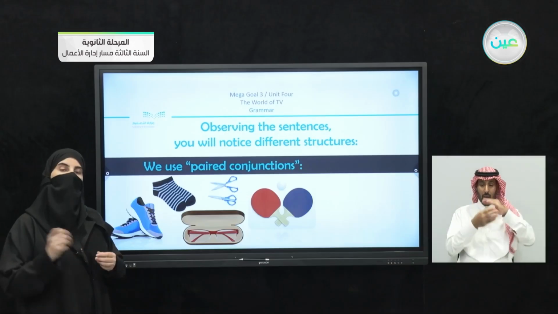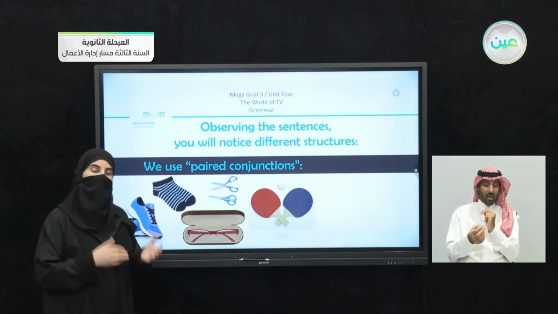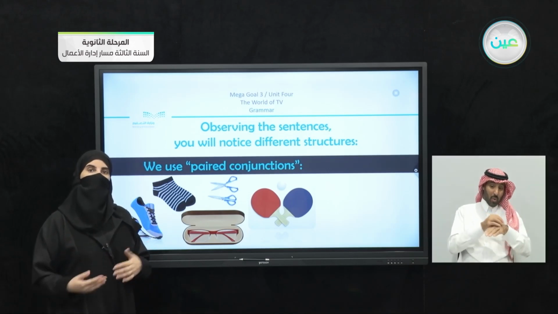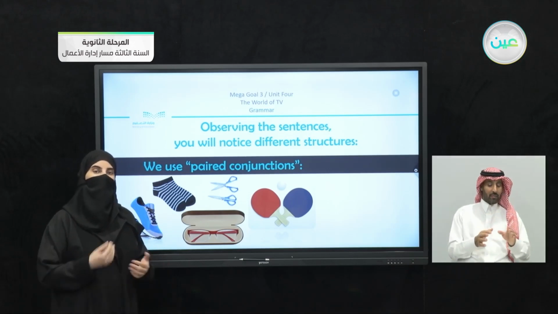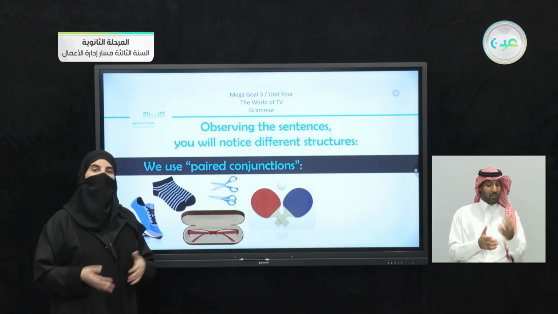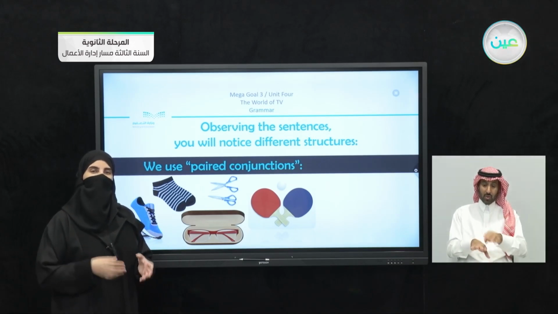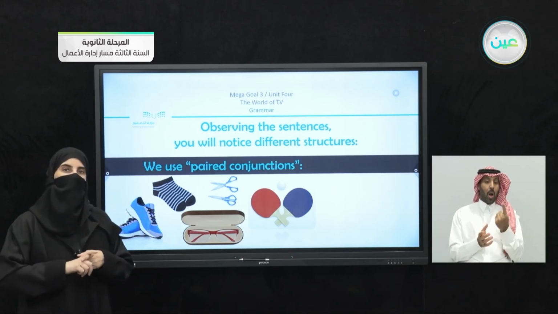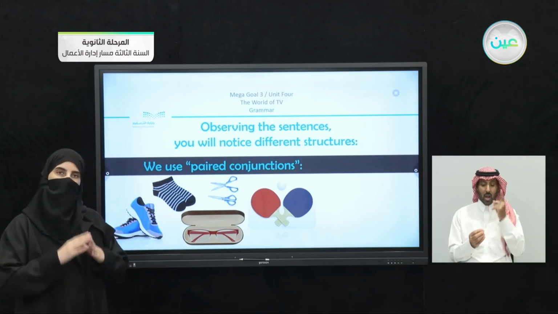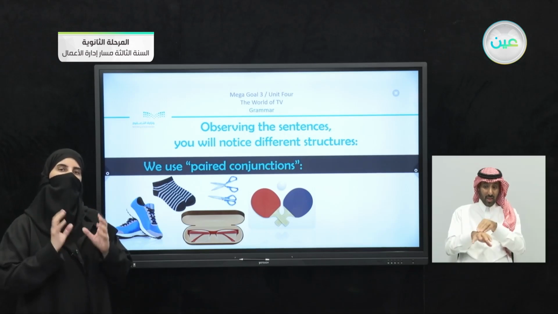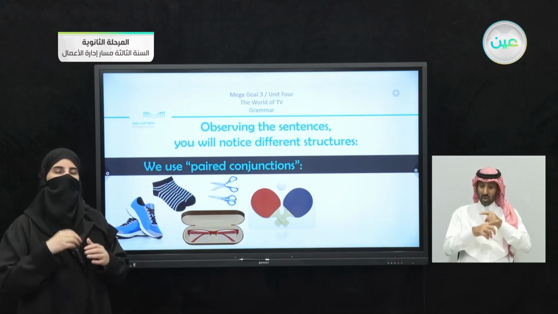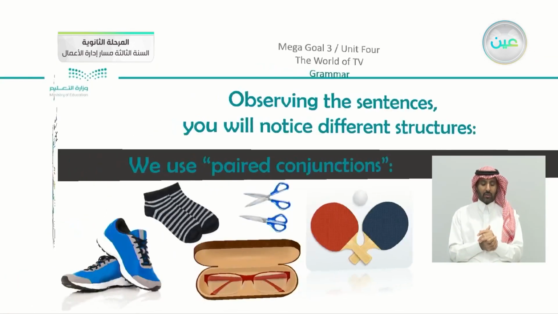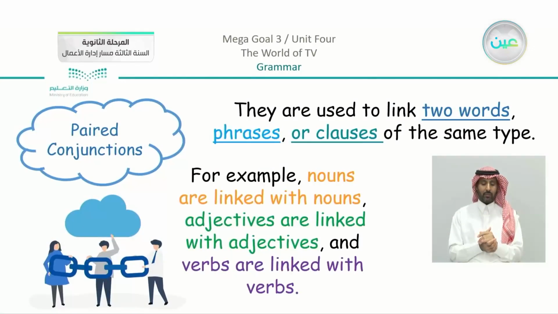So these are paired. Can you use one without the other? Can we, for example, just wear one shoe without the other shoe, or one sock? Will it be useful without the other pair, and so on? Just think that in these sentences, they are paired together. They must be together, and they have the same connection and the same use in the sentence. So now you have the idea of using paired conjunctions.